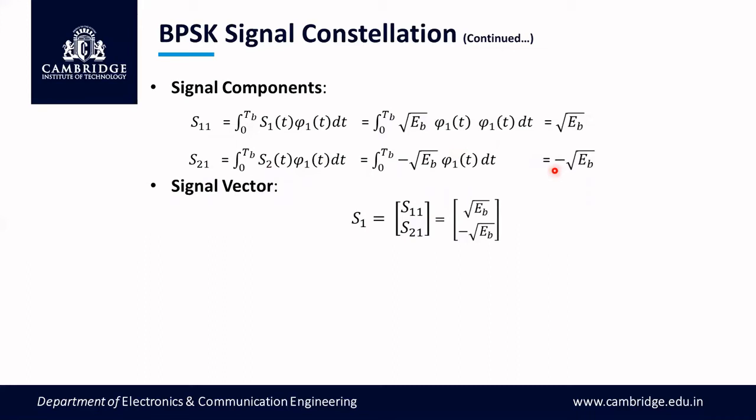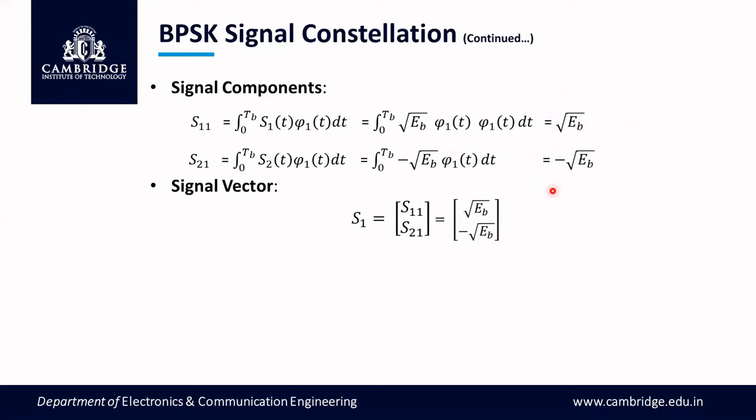So at the receiver, when you're doing coherent detection, you have to keep this point in mind. When the received signal x of t, which we don't know whether it is S1 or S2, generally called x of t, is multiplied with phi 1 of t, it may give you any arbitrary value. If the value you get is positive, then we decide symbol 1 was sent. If it is negative, then we decide symbol 0 was sent. This concept helps us go for coherent detection.